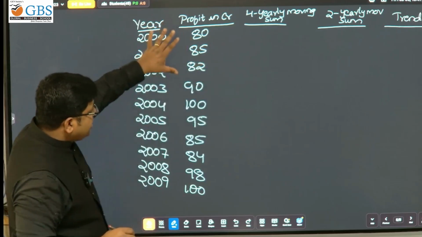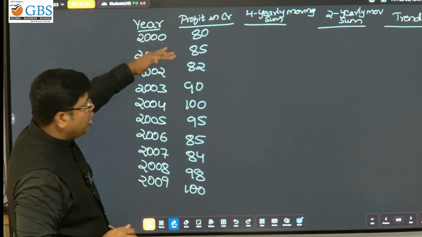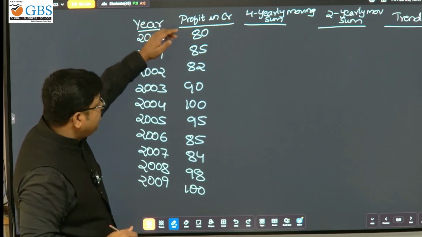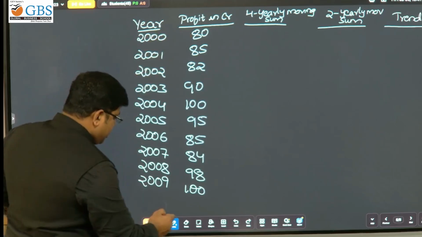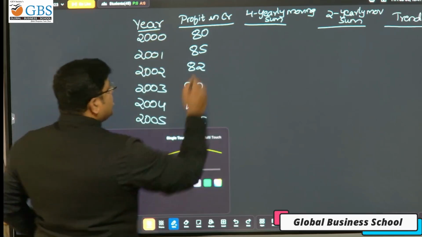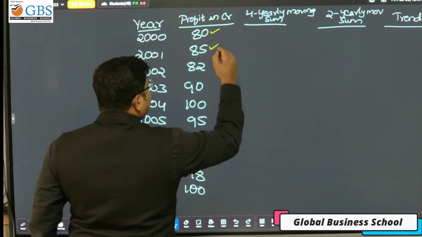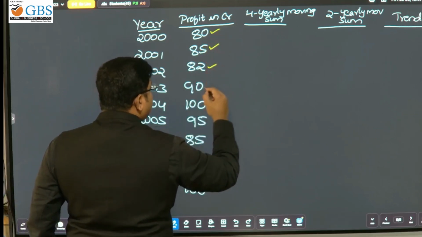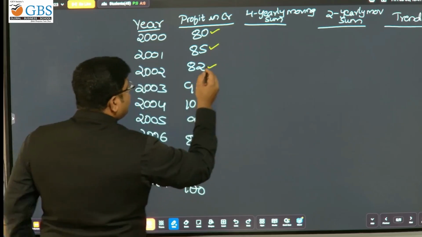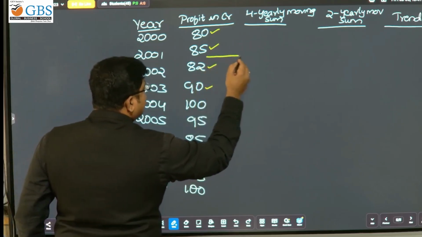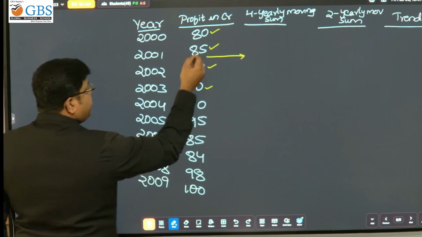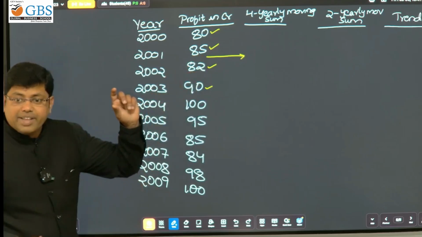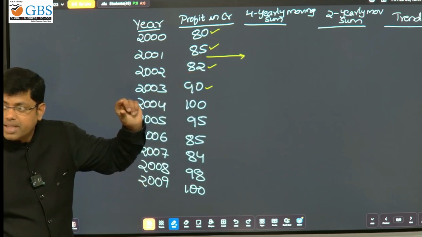Why I am saying you have to leave one line is because when you are doing the 4 yearly moving sum, you have to first add 80, 85, 82 and 90. You should write it in between the lines of 85 and 82. You will be having that line, correct?